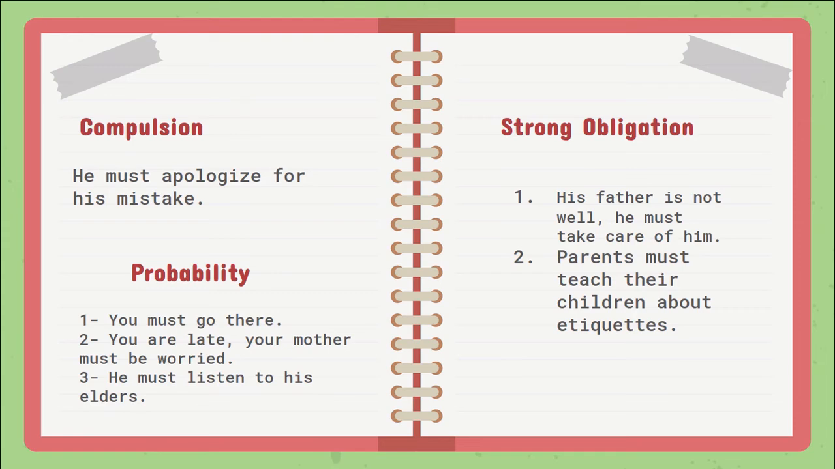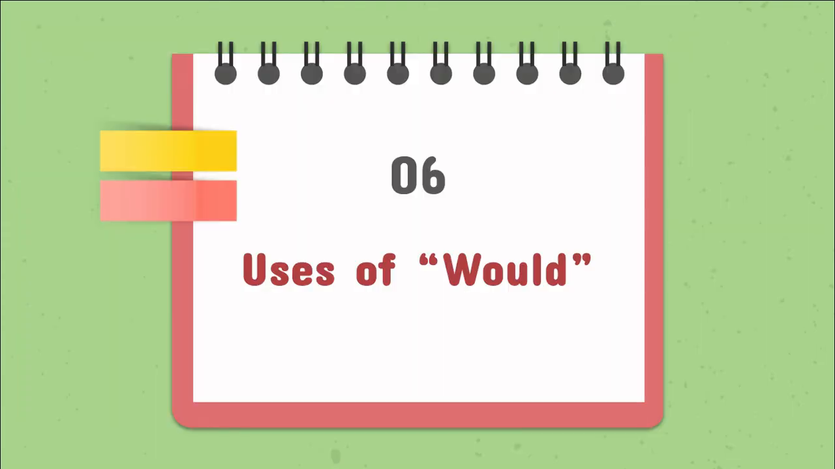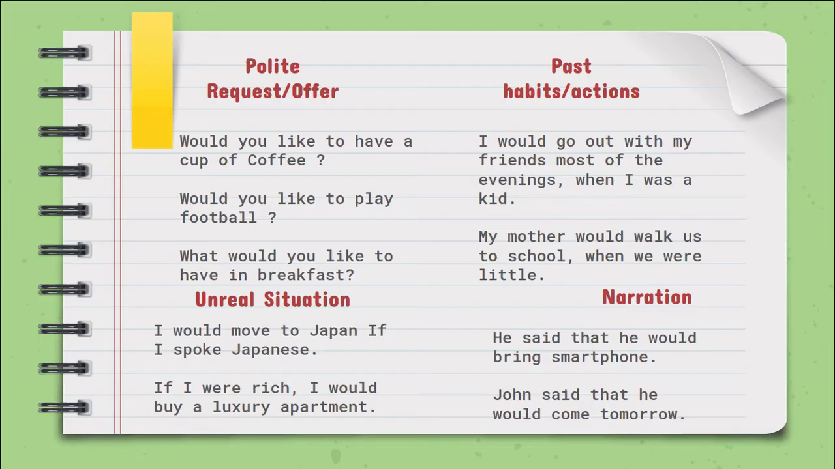The next modal verb is would. Let's see the uses of would. Would is used for polite requests and offers. Take these sentences. Would you like to have a cup of tea? Would you like to play football? What would you like to have for breakfast?